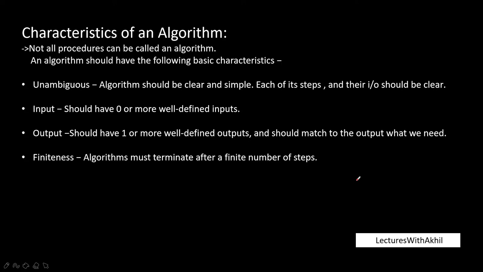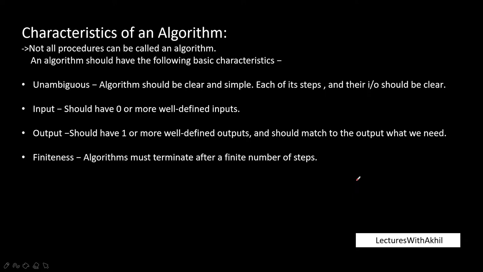Taking the same example like addition, we need to have the values of A and B as input. So we should have zero or more well-defined inputs, like here we need to have the input of A and B, and the output is the addition of A plus B. We should have the addition of A plus B as the output. We should not have A minus B as the output, since it doesn't match the output that we need.